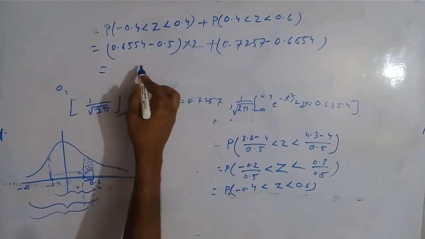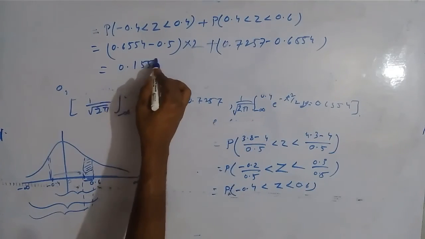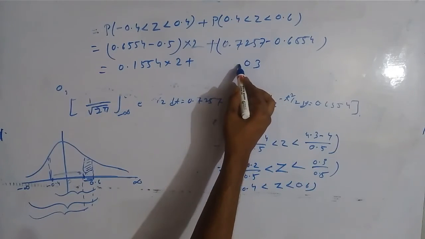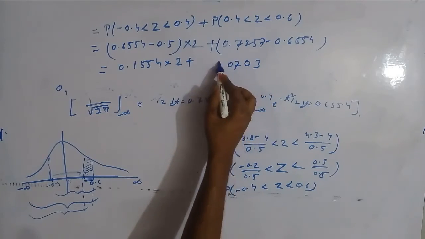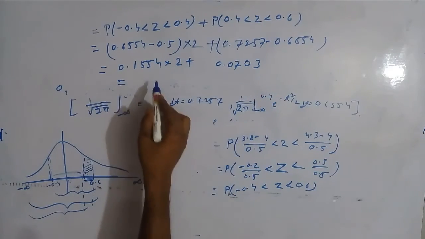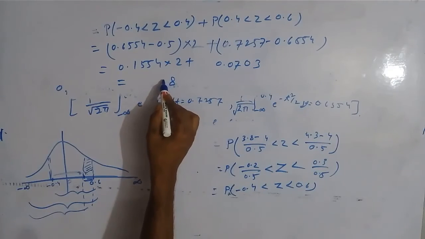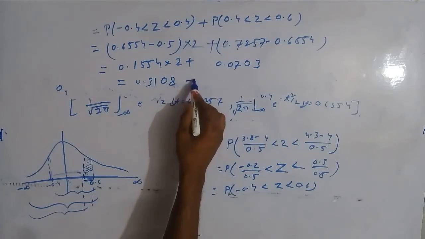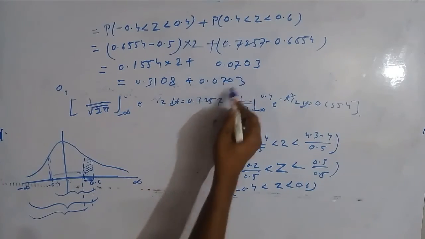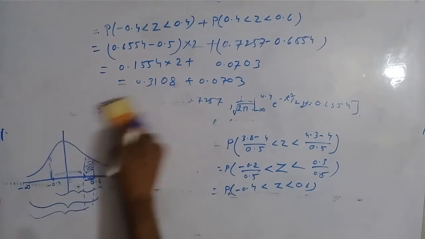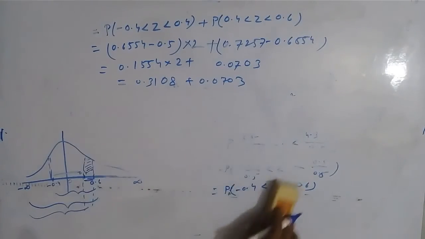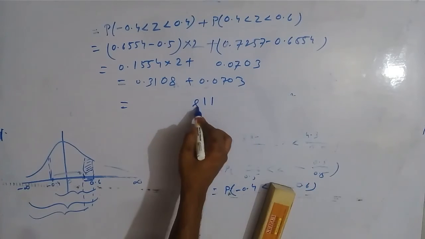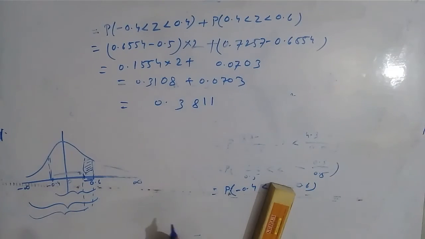So this gives us 0.1554 into 2 plus 0.0702. So 0.1554 into 2 is 0.3108, plus 0.0703, this will be 0.3811.